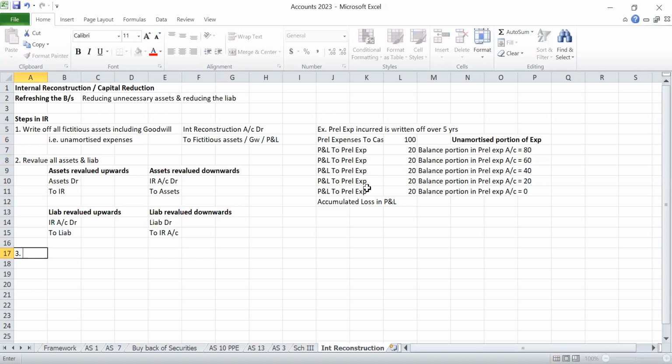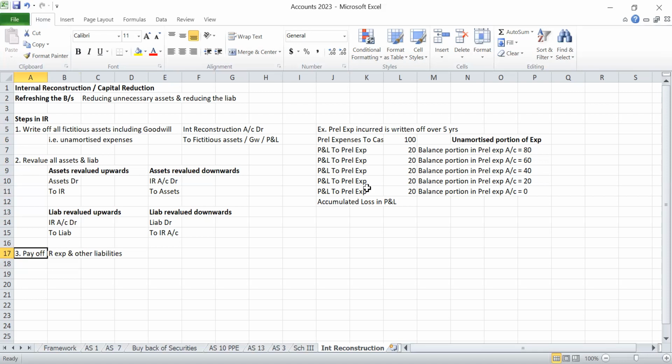Third, pay off internal reconstruction expenses and any other liabilities. For doing internal reconstruction, you have to incur some expenses.